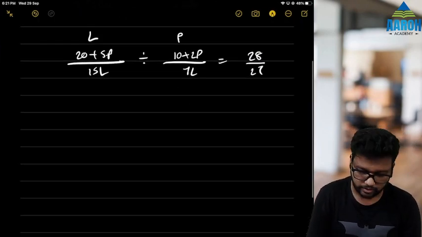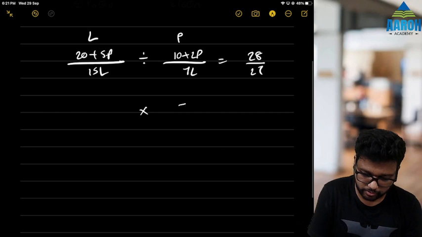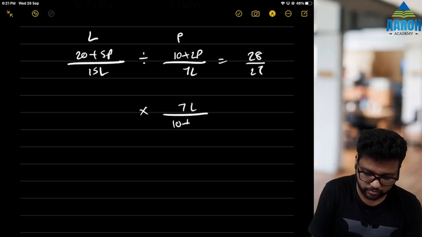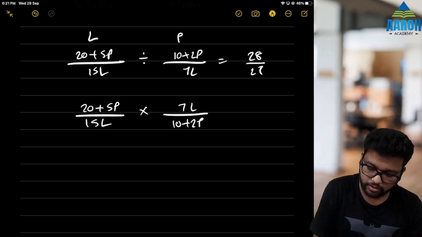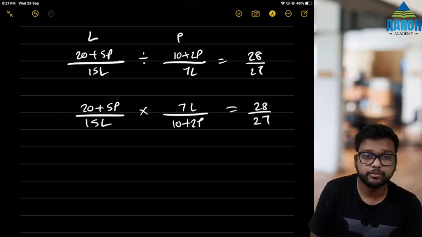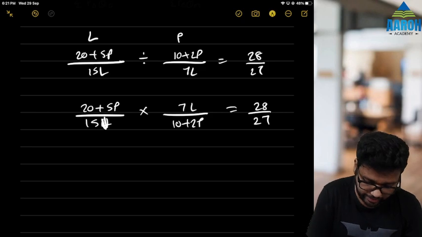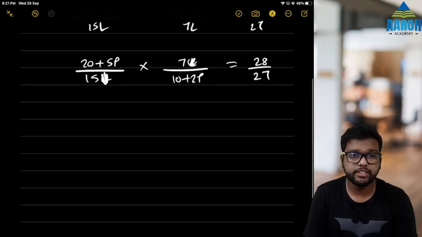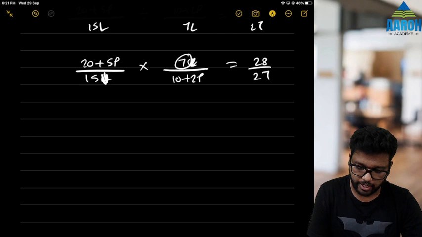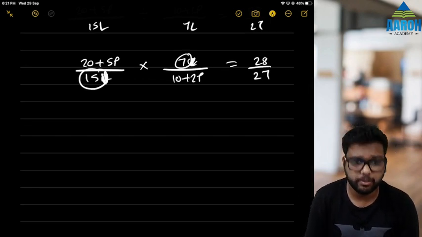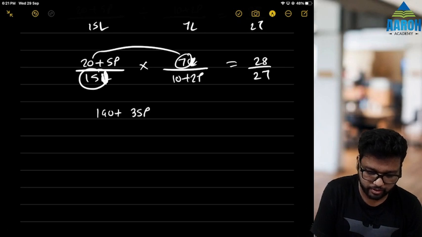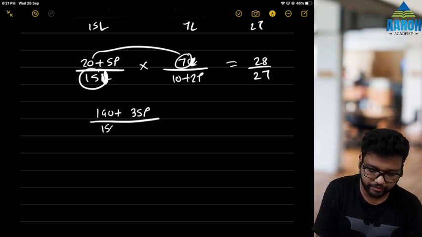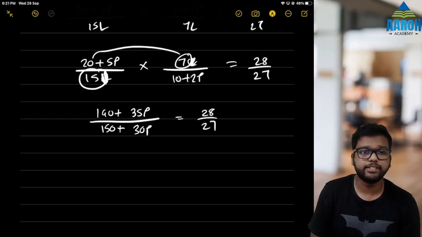Fine. Let's convert this to multiplication, so this will become reciprocal. This will be as it is, is equal to 28 by 27. Now we can just cancel L. So what remains is 20 plus 5p into 7 and 10 plus 2p into 15. Let's just multiply that. 7 into 20 is 140 plus 7 into 5, 35p, divided by 15 into 10 is 150 plus 15 into 2, 30p, is equal to 28 by 27.